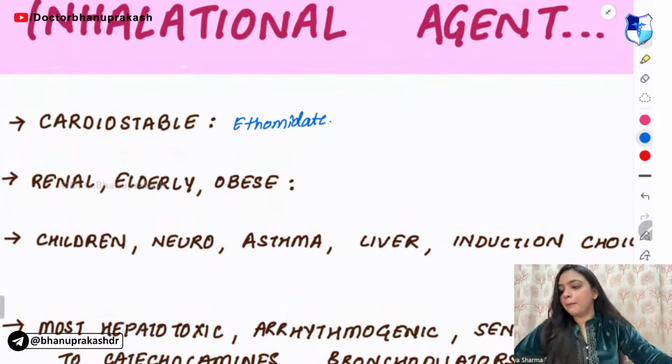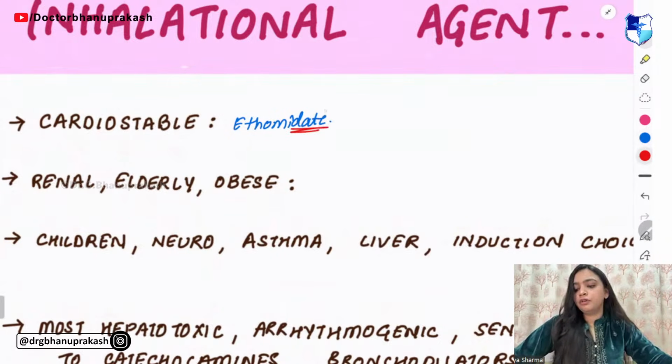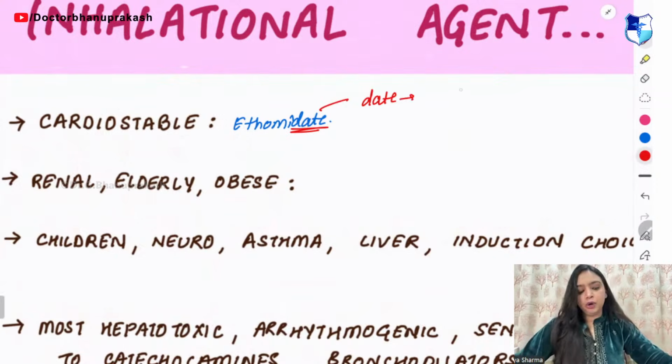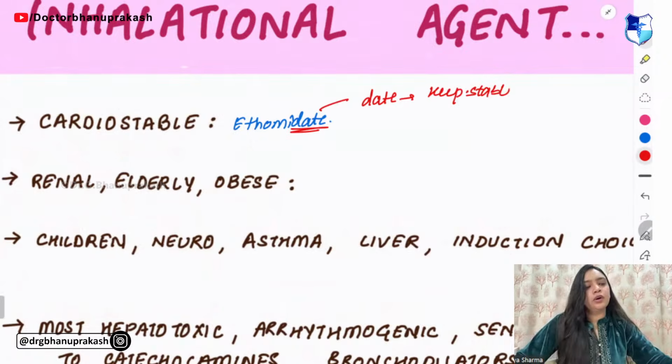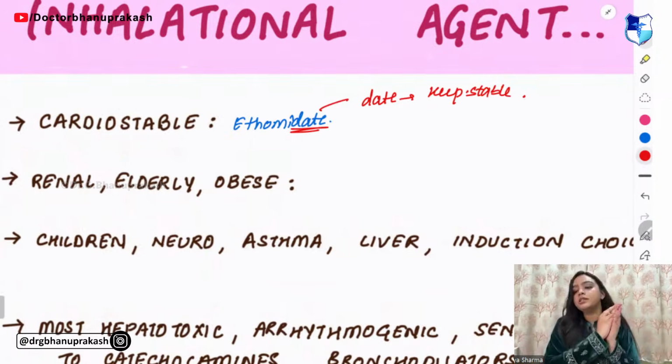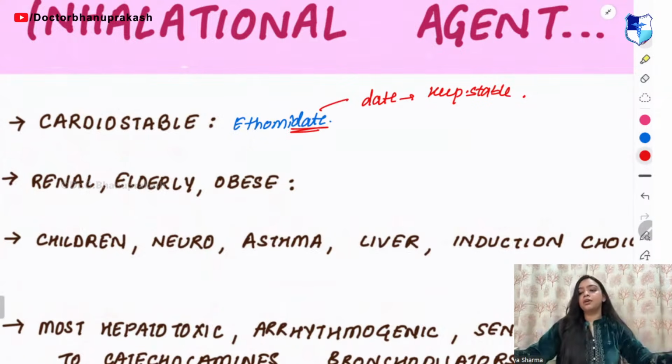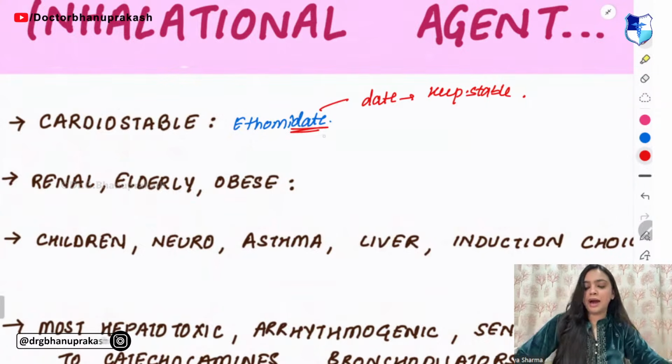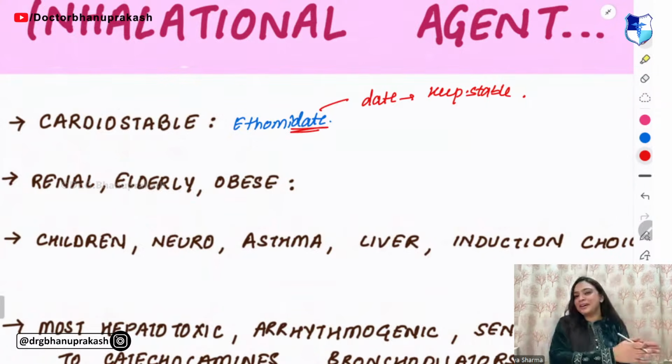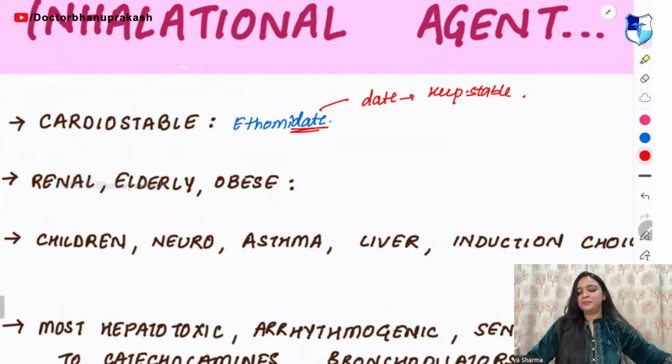You can remember it with the mnemonic: while going on a date, keep your heart stable. Because it is very essential. Otherwise, the girl will think that you are a mad person. So while going on a date, keep your heart stable.